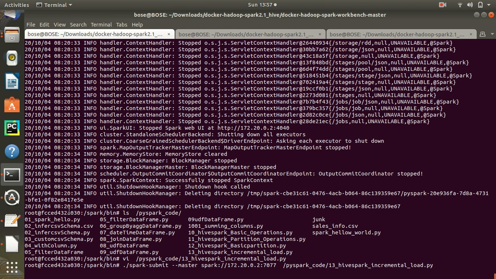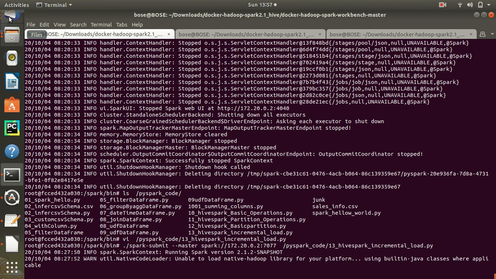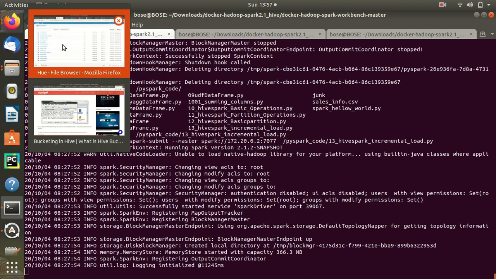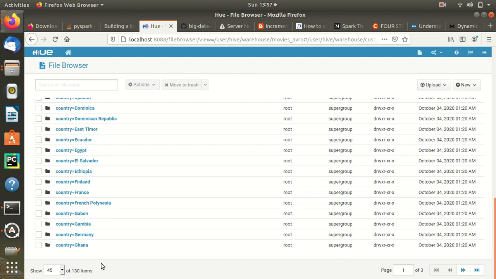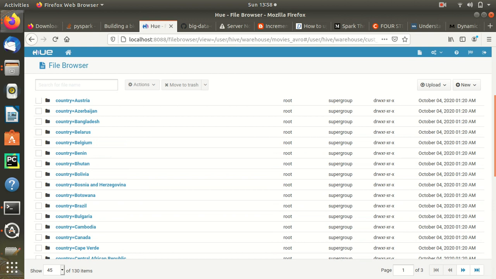Meanwhile, while it runs, I will tell you one thing. Last time we saw that this many folders got created, right? Suppose this becomes a very huge number. Countries is 256, but say tomorrow it is based on some other criteria which becomes huge. This is called high cardinality data. Then partitioning cannot help me, because once I partition it, it will become very huge. At that point of time we use a concept called bucketing, which is in Hive.